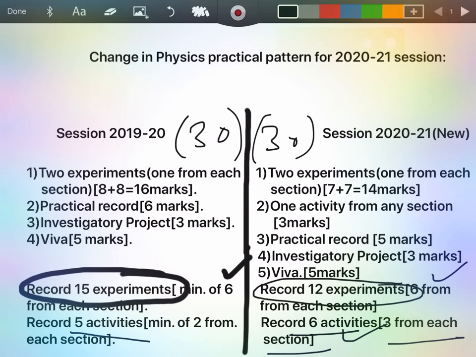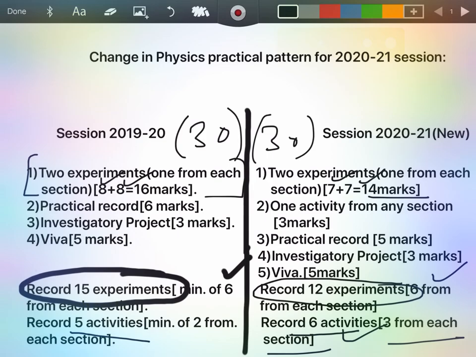Earlier you needed to record 2 experiments in the written practical examination. 8 marks were awarded for each practical, so the total was 16, but this time they have kept only 14 marks, 7 for each practical. So you will have to write down 2 practicals, but each will be carrying 7 marks this time.